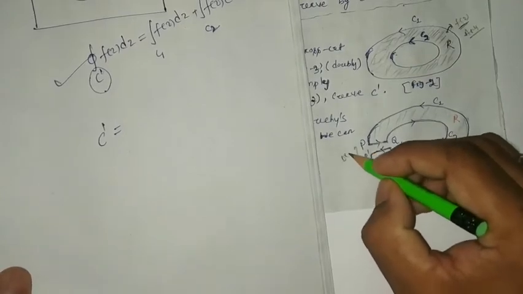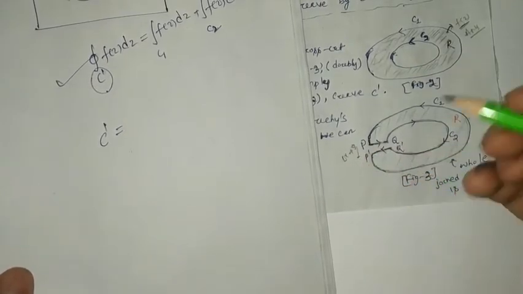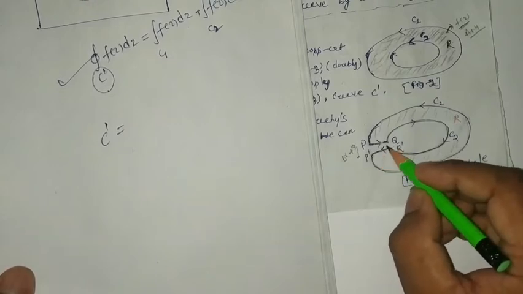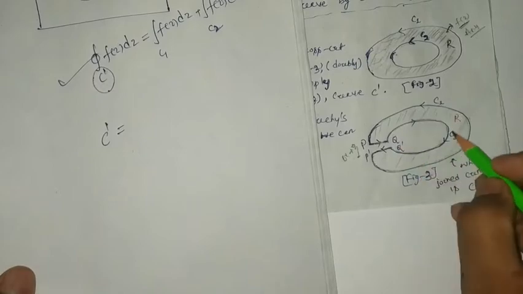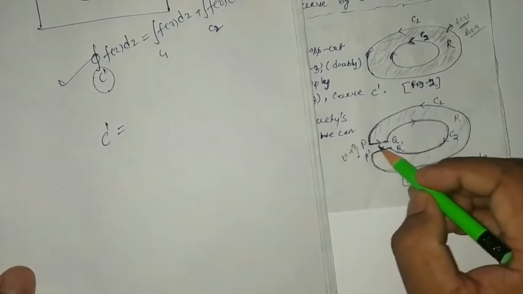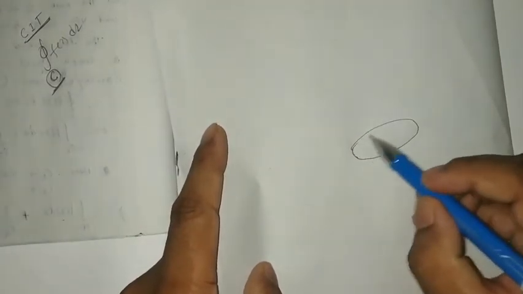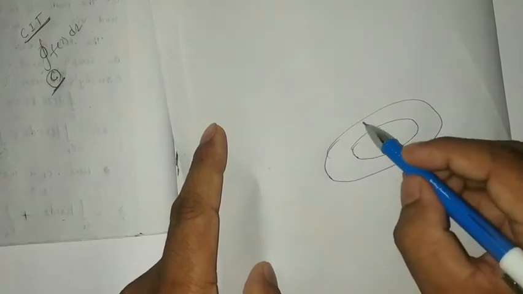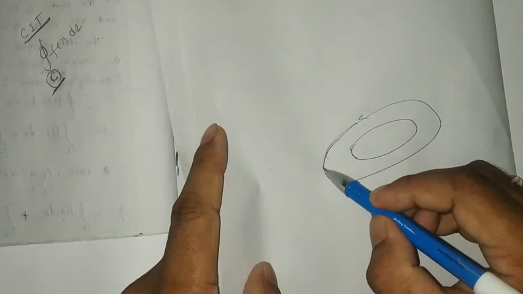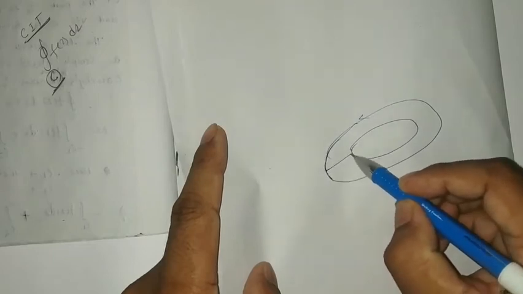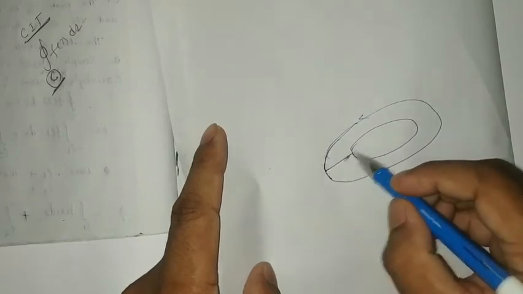Del x tends to 0, and many books also consider only one line, going along one line to the interior curve and coming out along the same line. I told you in the last class, this is your doubly connected region. So to convert it to a simply connected region, some books consider only one line as a crosscut. So how do they consider it?